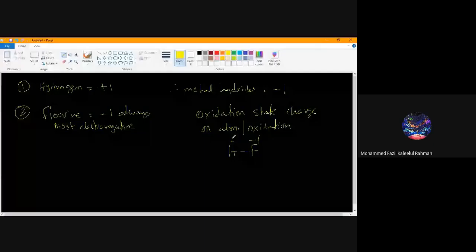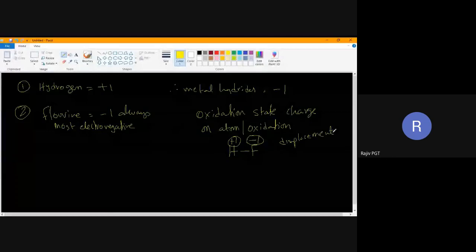Are you understanding what I am saying? Yes, sir. This charge is called oxidation number or oxidation state. Why are these charges coming? Because of displacement of electrons. Electrons are displaced. Hope I am clear. Any other point I have discussed apart from these two points? I think I stopped here itself, right? I didn't go into the next one.